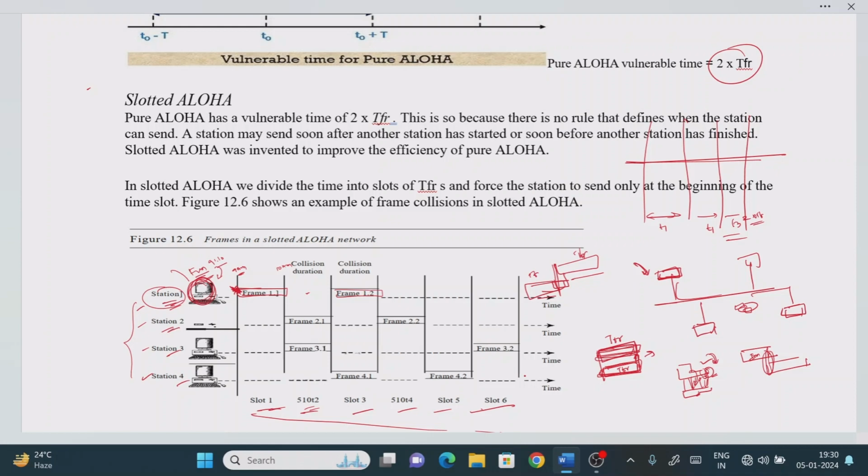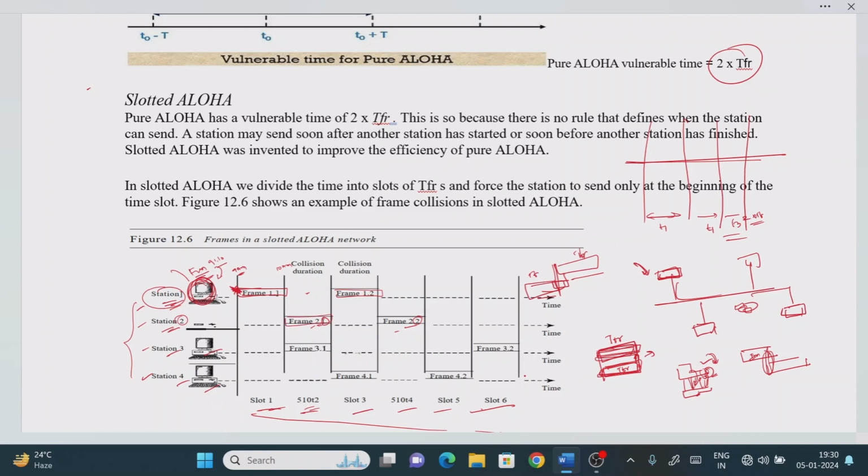Now see that station 2 is sending the frame at slot 2 as well as slot 4. And what is the meaning of frame 2.1? It means station 2 is sending its first frame, and then station 2 is going to send its second frame, something like this. Now station 3 is also sending a frame, and station 4 is also sending. Remember that everything will be sent only at the beginning of the time slot, right?